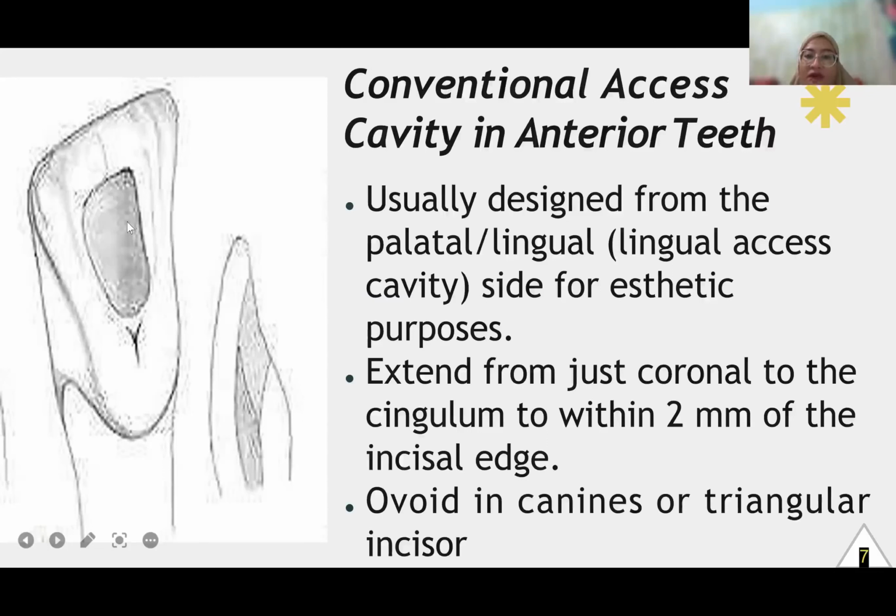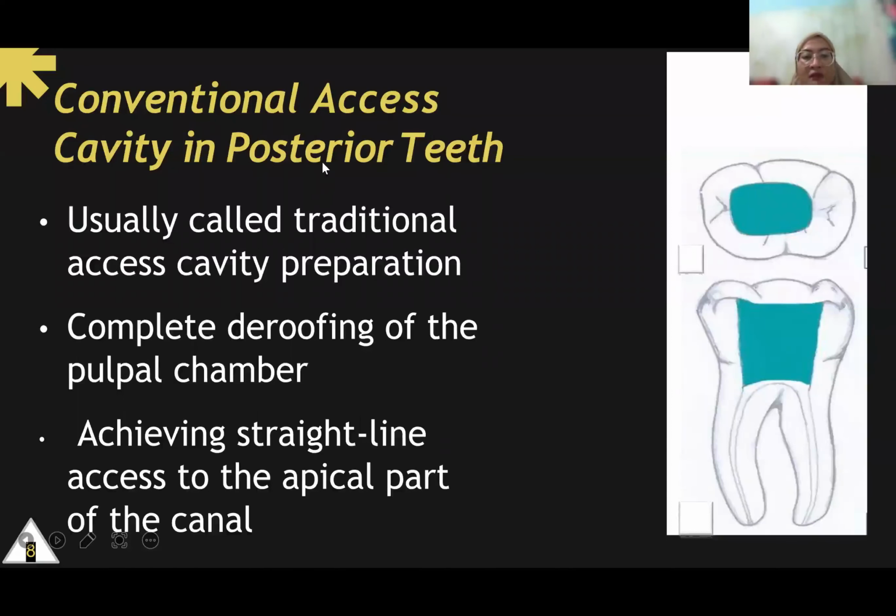The morphology of the conventional access cavity in anterior teeth is ovoid in canines or triangular for incisors. The conventional access cavity for posterior teeth is usually called the traditional access cavity preparation or TAC. This is complete deroofing of the pulp chamber to get straight line access to the apical part of the canal.